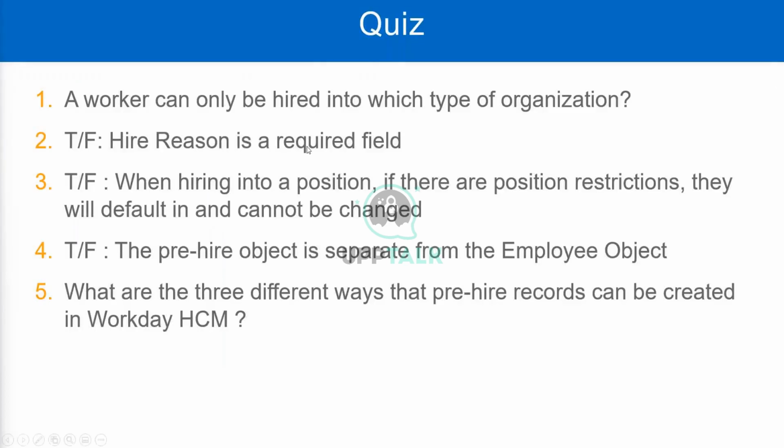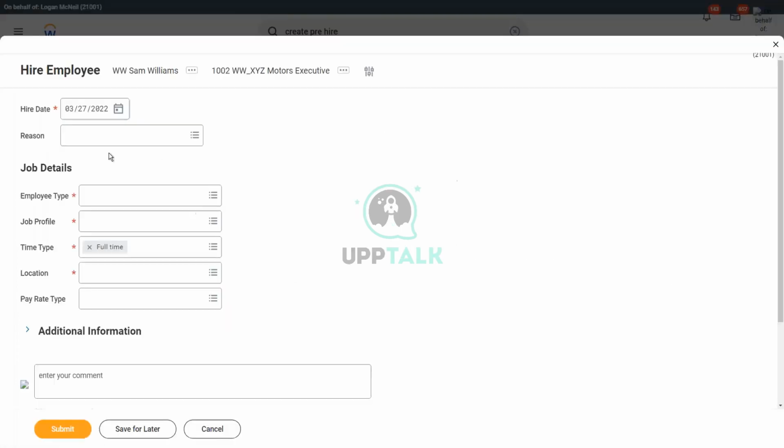This hire reason is a required field, right? That was the question, true or false? Now, can you tell me, is it true or false? Hire reason is a required field. True or false? False.